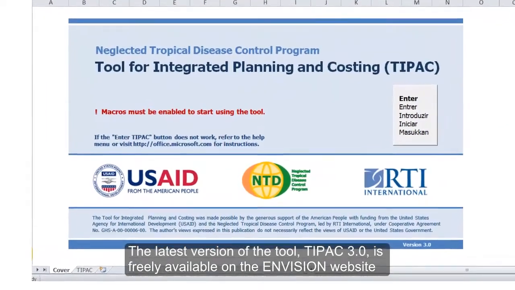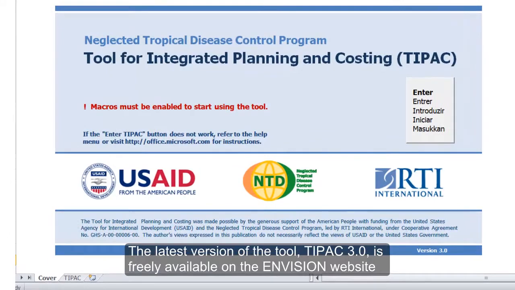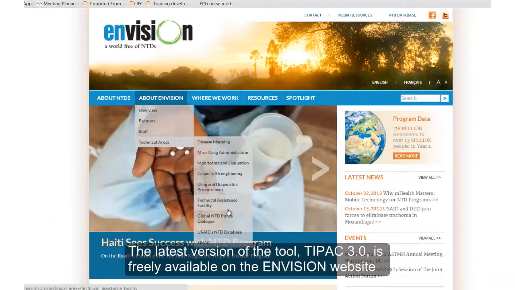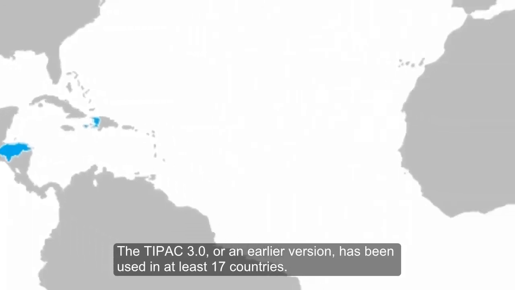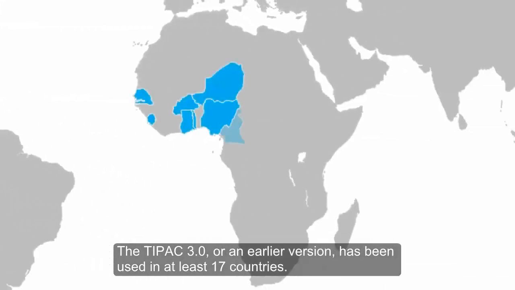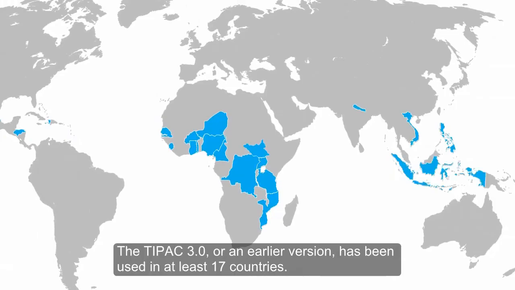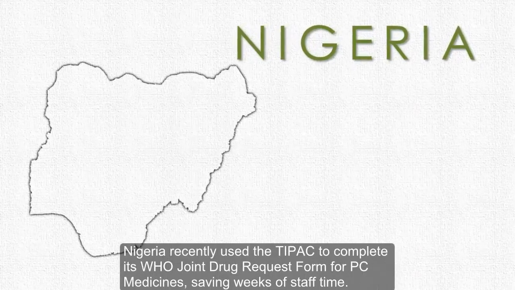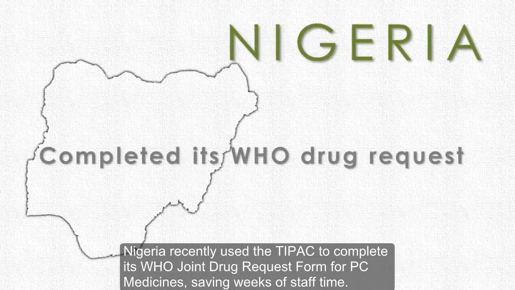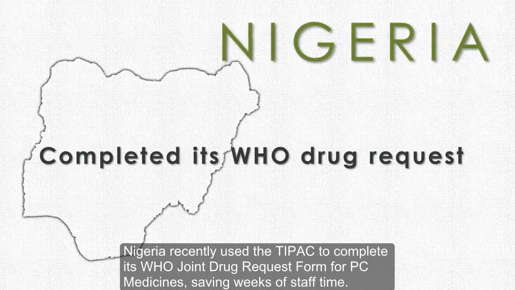The latest version of the tool, TIPAC 3.0, is freely available on the Envision website. The TIPAC 3.0, or an earlier version, has been used in at least 17 countries. Nigeria recently used the TIPAC to complete its WHO Joint Drug Request Form for PC medicines, saving weeks of staff time.